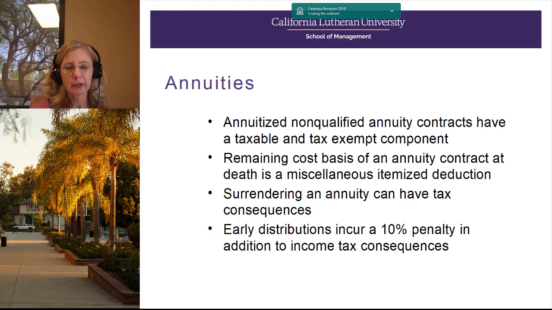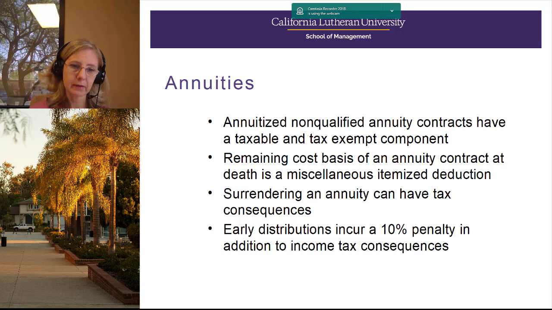Surrendering an annuity can have tax consequences. So maybe you have a new client who has existing annuities from another advisor, and you decide for the comprehensive plan that these don't make sense for that taxpayer. If you surrender, the client may have to pay income taxes on some of that surrender value. To the extent the surrender value represents premiums paid less the insurance charges, that would not be taxable.